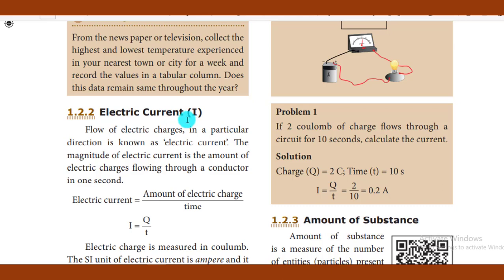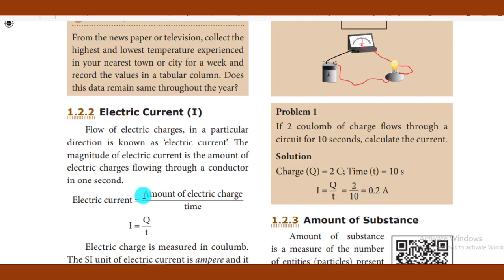Current plays an important and vital role in our daily life. The flow of electric charges in a particular direction is called electric current. We know already an atom is made up of some elementary particles: electrons, protons and neutrons. These electrons revolving around the outermost orbits can constitute the current. If these electrons flow from one place to another, it constitutes current, and this is called electric current.